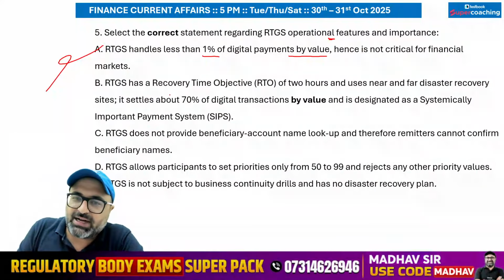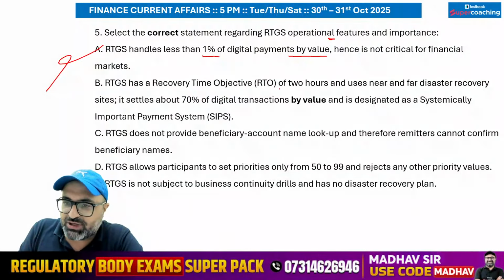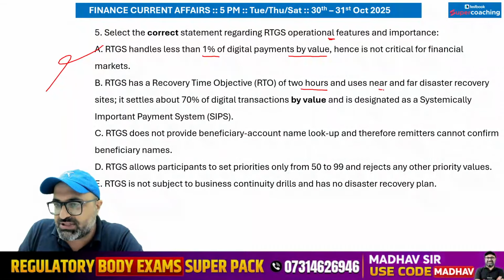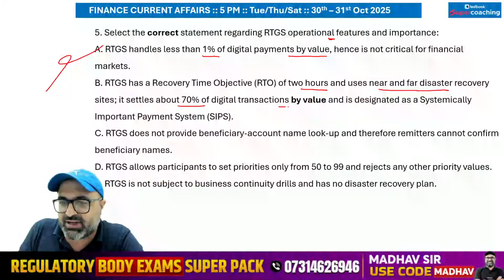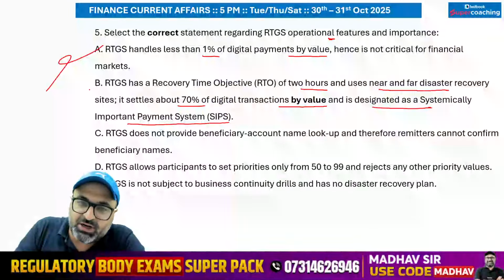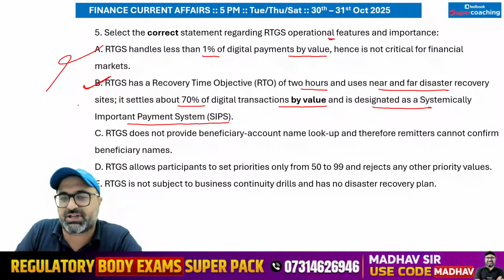The next point is: RTGS has a recovery time objective of 2 hours and uses near and far disaster recovery sites. It settles about 70% of digital transactions by value and is designated as a systemically important payment system of the country. This is correct. So the B option is correct.